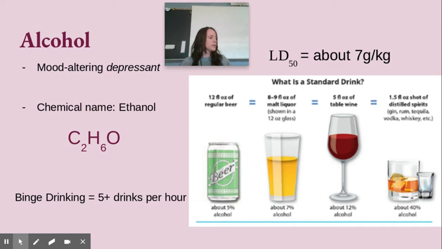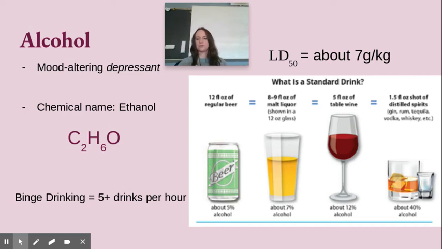So alcohol is in the class of drugs that are depressants. So it's a mood-altering depressant, which means that it lowers vital signs in the body. So that Kahoot that we did the other day, the first question asked if it was a stimulant. That's false. Its chemical name is ethanol, and there's its chemical symbol there.